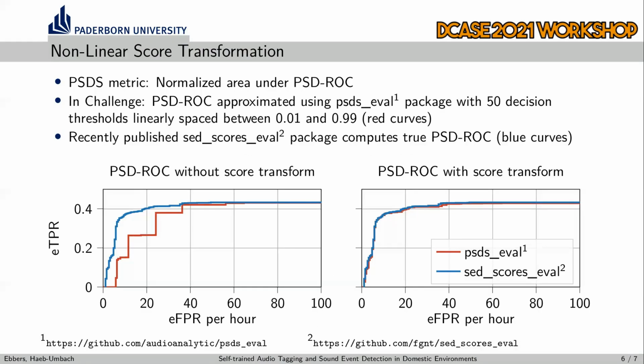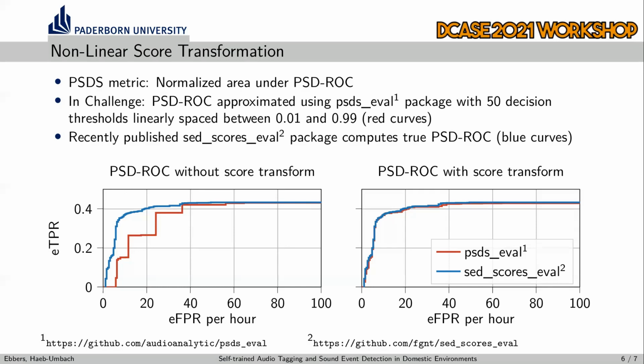We observed that our models tend to either output very high scores or very low scores. To still obtain smooth PSD walks and to not underestimate the true PSD scores, we propose to use a nonlinear score transformation to better distribute our output scores over the whole range between 0 and 1. The problem that PSD walks may be underestimated arises from the fact that for computational reasons, PSD walks are approximated using only 50 decision thresholds linearly spaced in the range between 0 and 1.